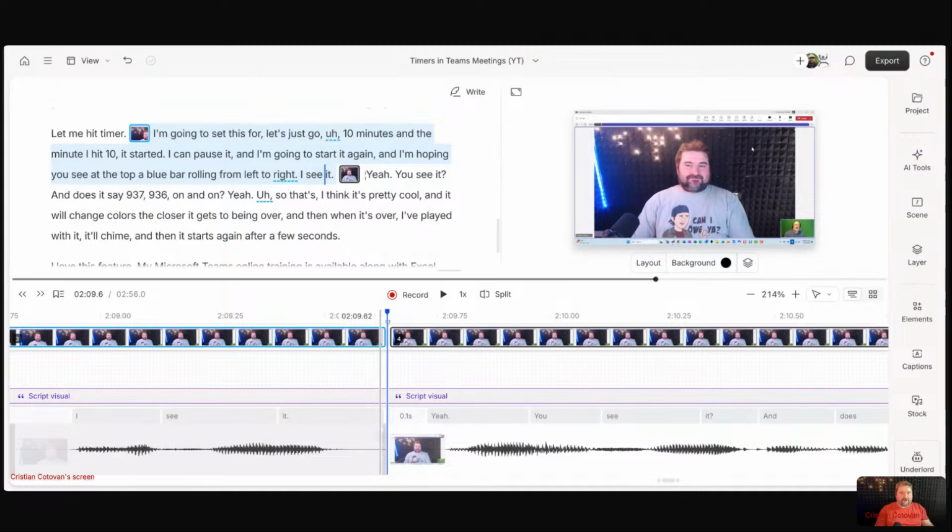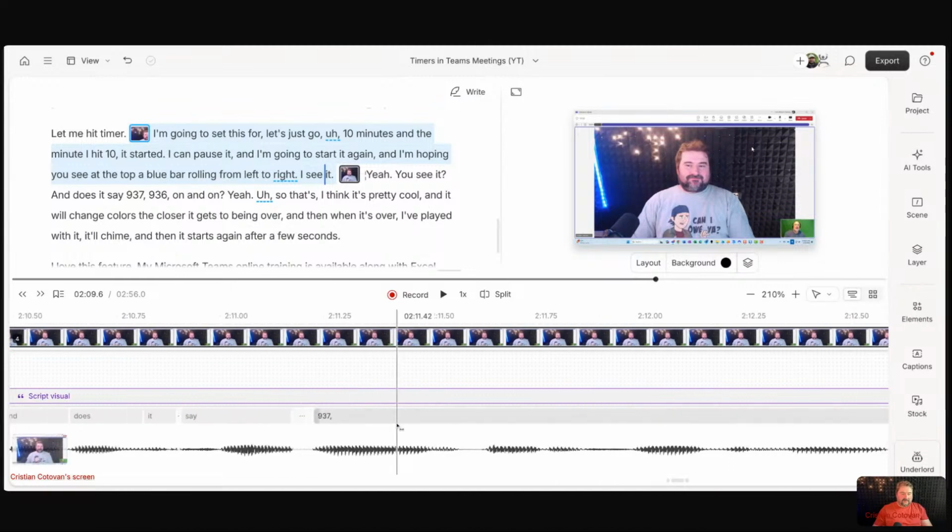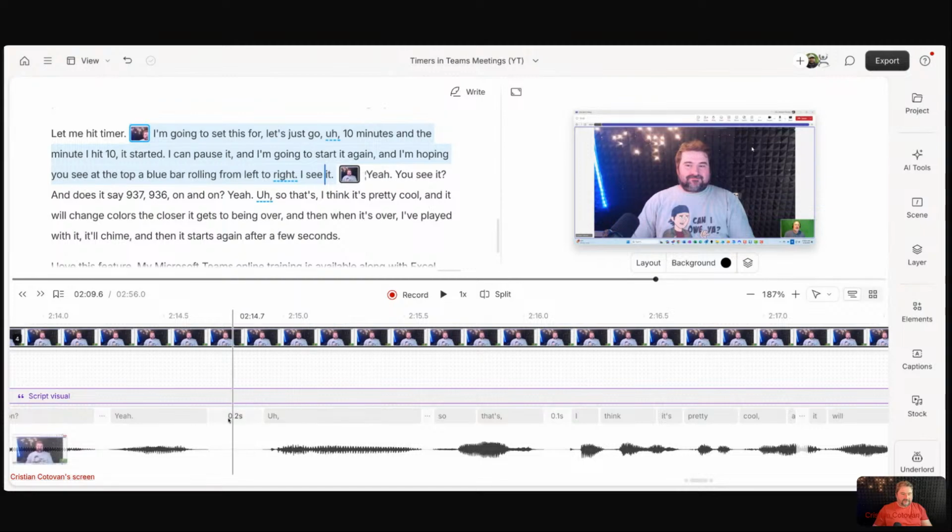The waveform area, the script area, has remained untouched for a long time, and I hope they don't mess with this because there's a lot of functionality there that we all got used to, right? And one nice thing I see here is that now the gaps display the length. So every gap, if you scroll through your video like this, you will see a number. So you see like 0.2 seconds. That's a gap right there.